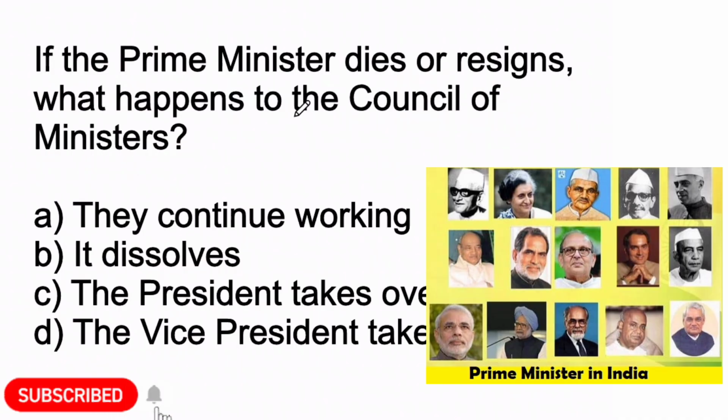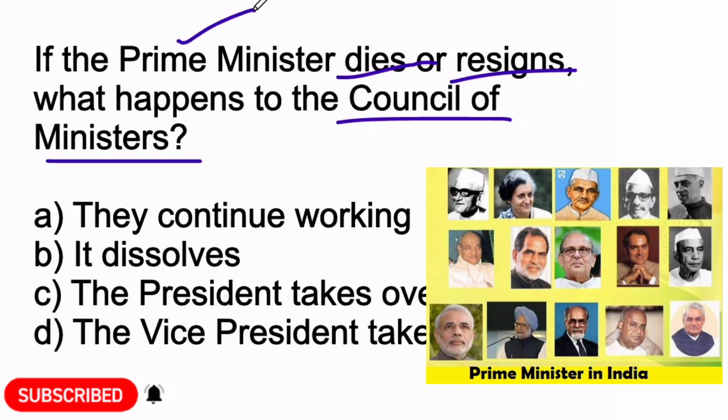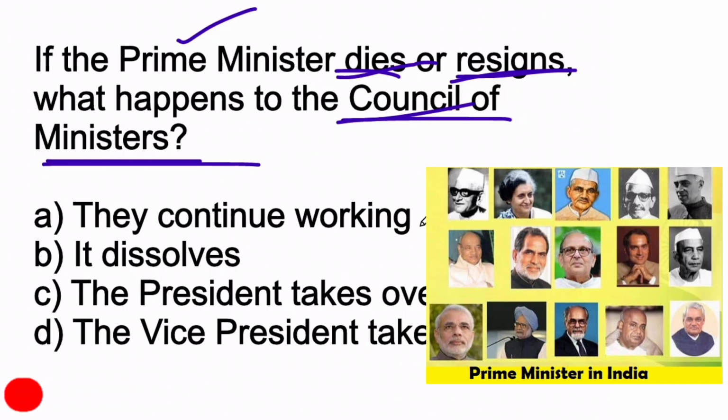Next, if the Prime Minister dies or resigns, what happens to the Council of Ministers? Option A, they continue working. Option B, it dissolves. Option C, the President takes over. Or option D, the Vice President takes over.